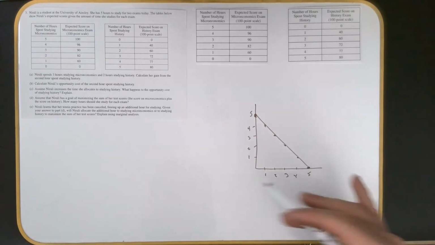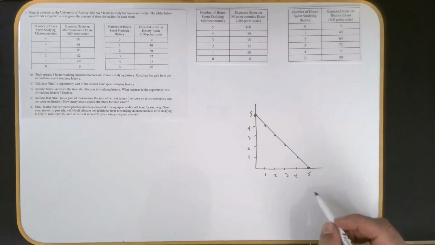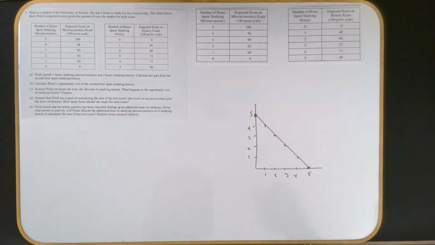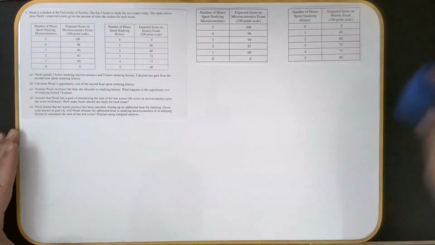And so how are you going to allocate your 5 hours? That's kind of the idea. So here would be your econ scores, here would be your history scores, or this actually is the number of hours allocated, and what combination is going to give you the best score. That's kind of what it's doing, but it's doing it in a table. But you could think of it as a PPF if you want. So let's go ahead and see what we have for options here.